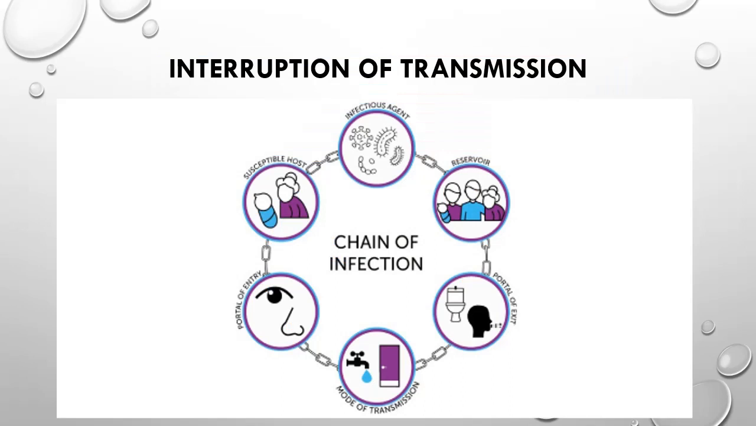In case of a human reservoir, infective organisms are shed through the portal of exit and they are transmitted through a vehicle or through a vector like a mosquito. They enter the susceptible host through the portal of entry. The portal of entry may be the nose, the eye, or the mouth, and in susceptible hosts they multiply and may cause the disease, or the susceptible host may become a carrier of that infective organism.